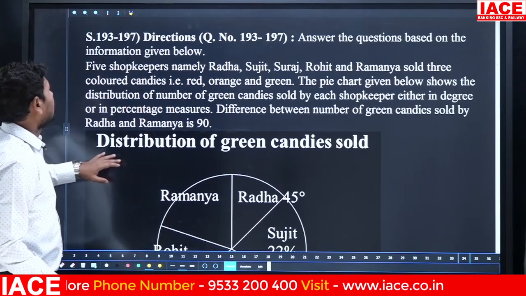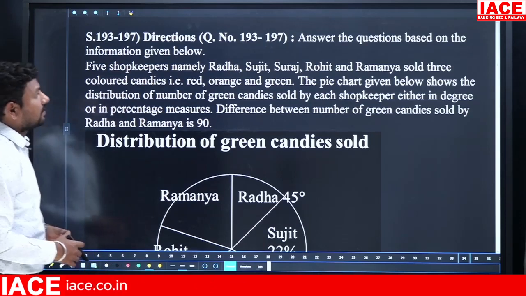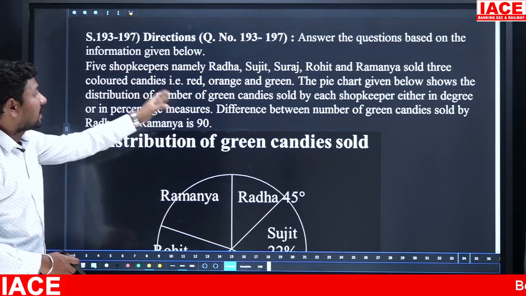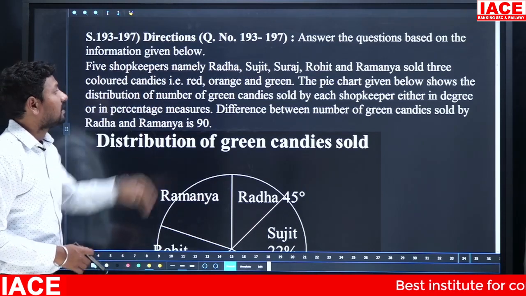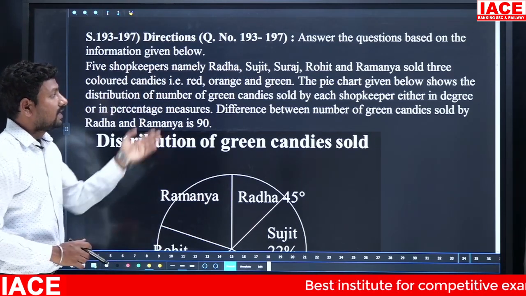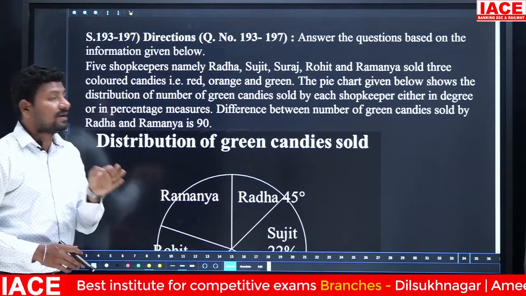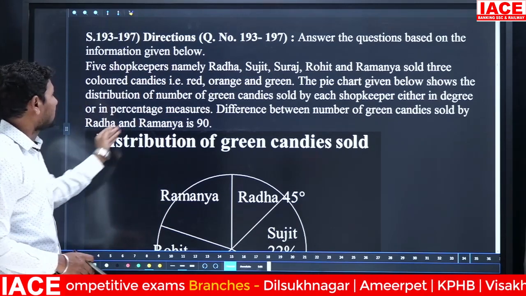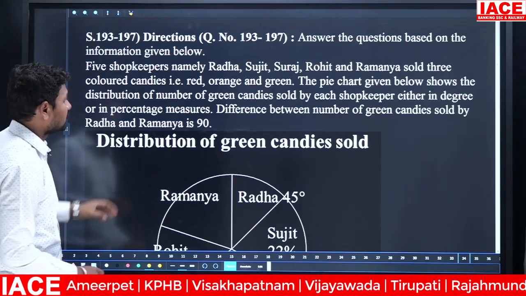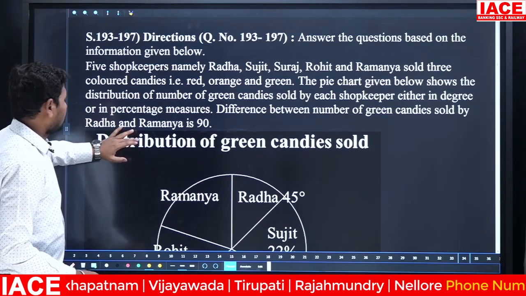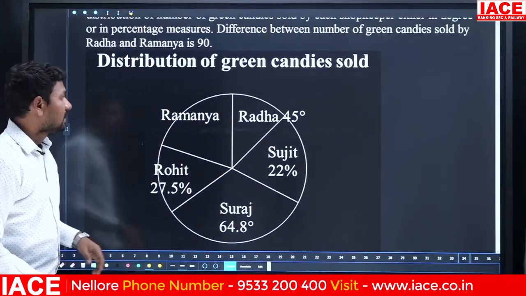Next we have a data. The 5 shopkeepers namely Radha, Sujit, Suraj, Rohit and Ramanya sold 3 colored candies: red, orange and green. The pie chart given below shows the distribution of the number of green candies sold by each shopkeeper either in degree or in percentage measures. The difference between the number of green candies sold by Radha and Ramanya is how much? First of all we have to simplify this.